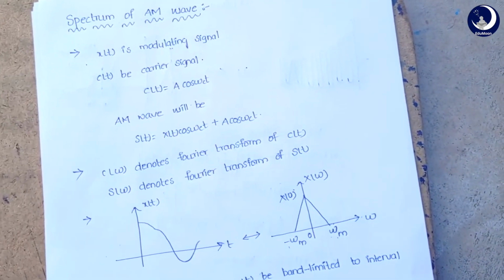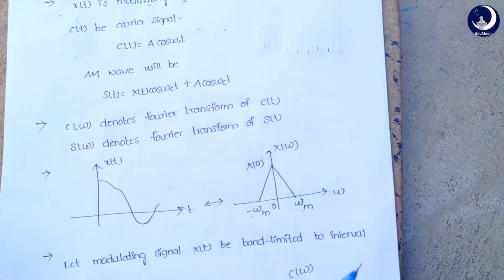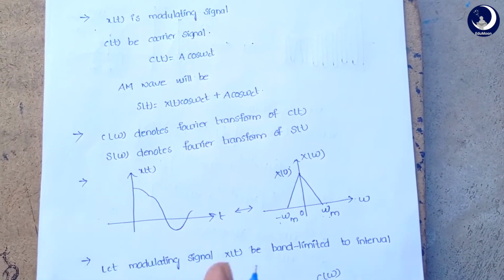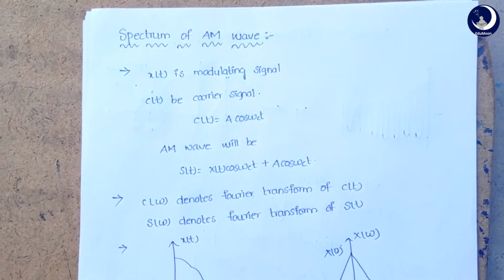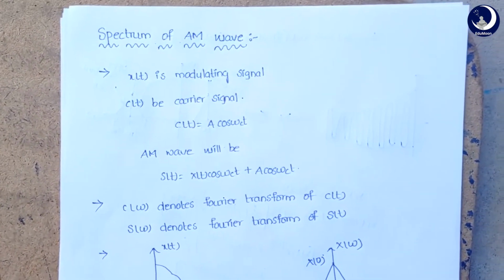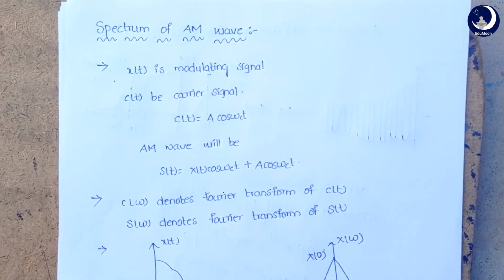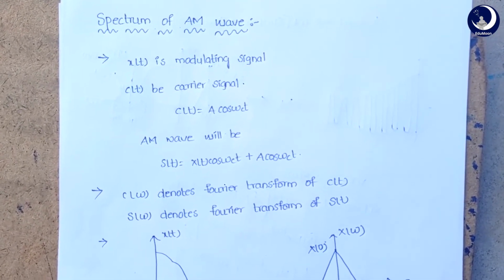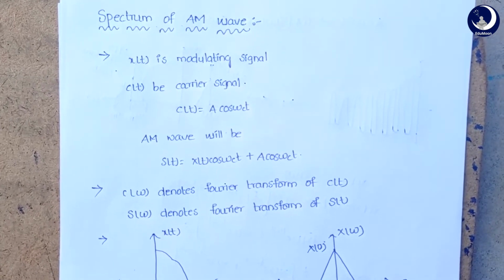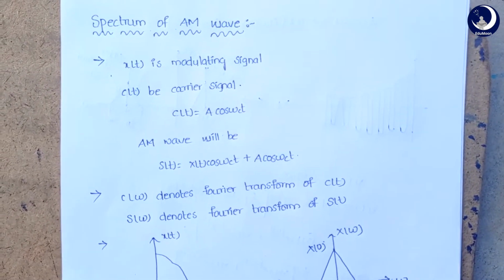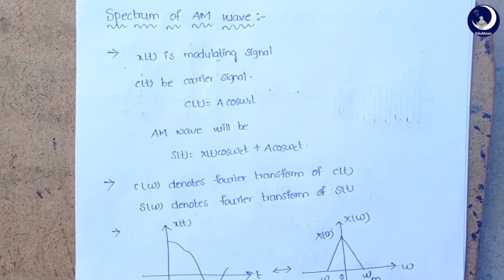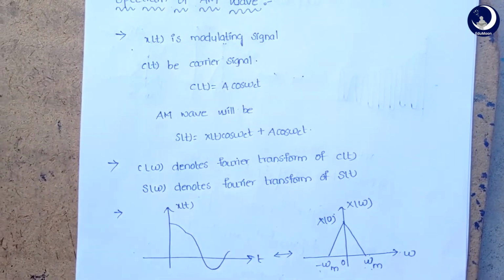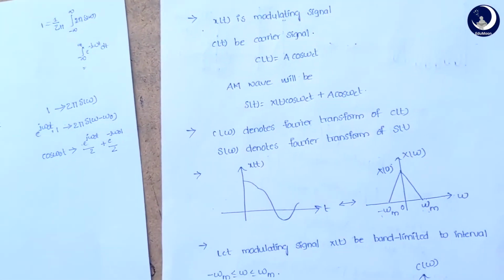We know how they are represented in time domain, but we don't know how they are represented in frequency domain. In order to convert these known time signals into frequency signals, we use the Fourier transform. I hope you already read the Fourier transform in your mathematics, but you don't need deep knowledge about that.